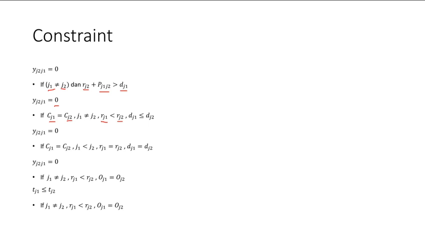And this is the value of 0 if aircraft 1 is smaller than aircraft 2. And the time of aircraft 1 is smaller than the time aircraft 2 is assigned to the runway.